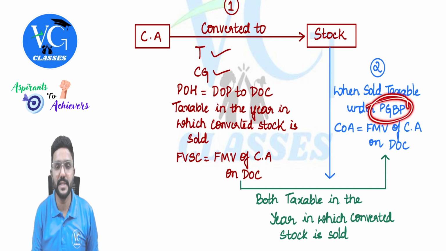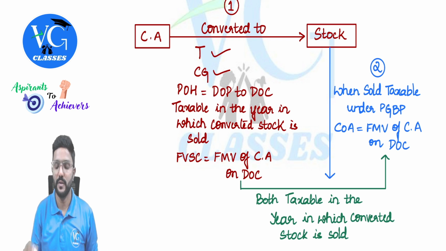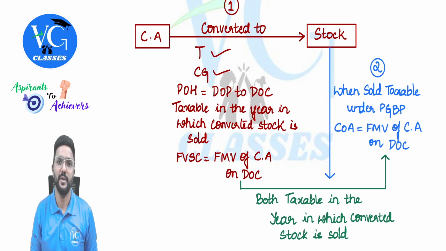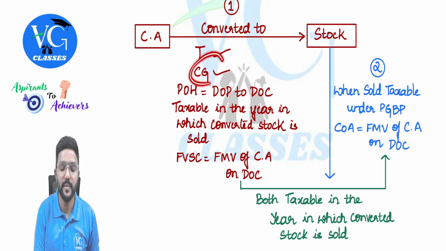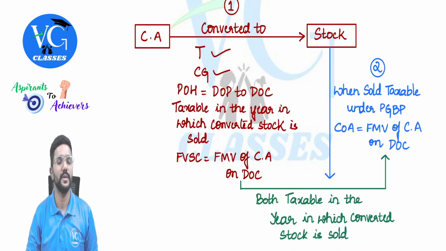So to compute business income, we will take the sale value of the stock. From that, we will reduce the fair market value of the capital asset on the date of conversion. That will be allowed as cost of acquisition here. And both business income as well as capital gains income will be taxable in the year in which the stock is sold.